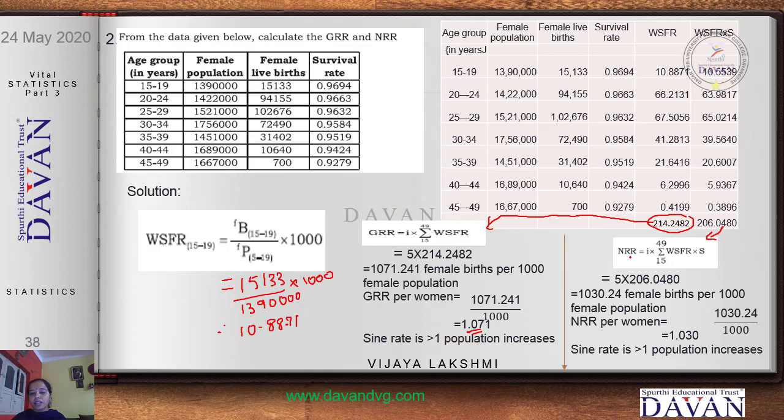Now look into NRR. It is I into summation WSFR into S with the childbearing age of 15 to 49. So it is 5 into 206.0480. You get 1030.24 female births per thousand population. But if it has to be calculated per woman, then this has to be divided by 1000. So it is 1.030. Since this value is greater than 1, the population increases. Hope I am clear with this.